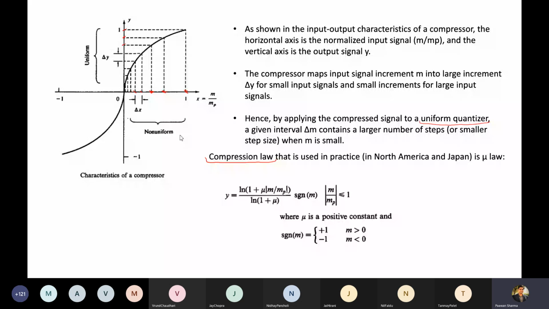SGN stands for the sign function. You might have studied it in signals and systems.